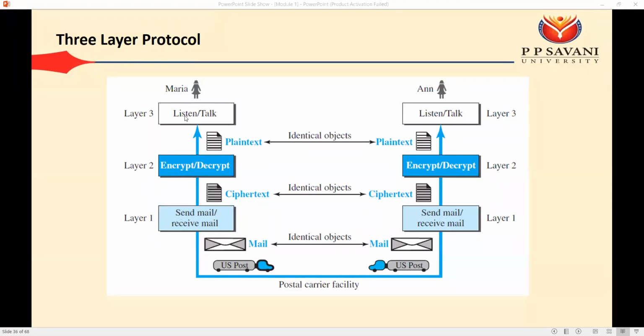Okay, but on layer 3 and layer 2 and layer 1, whatever task we perform, that is not related with any of the other layers. Layer 3 પર આપણું જે listen talk કરવાનું જે કામ છે, that is not dependent on this encrypt and decrypt procedure. Same way layer 2 પર જે આપણે encrypt decrypt કરીએ છીએ, that is not related with layer 1. So listen talk, that is a different task. Encrypt decrypt, that is a different task. Send mail, receive mail, that is also a different task.